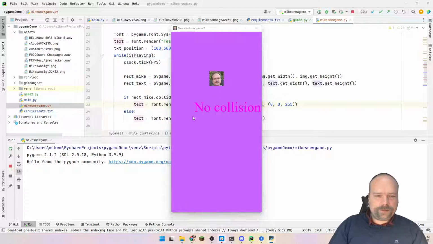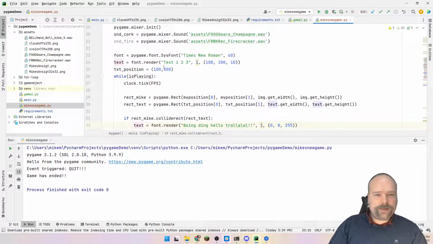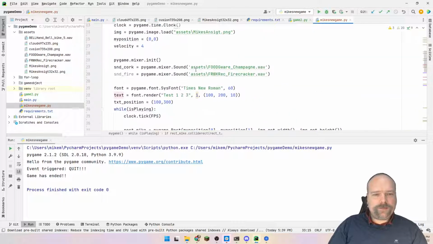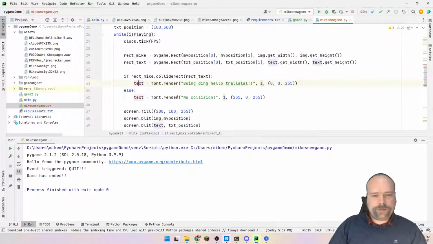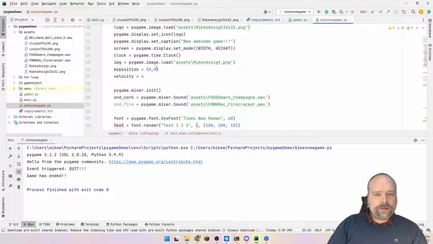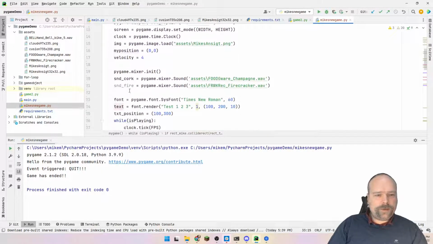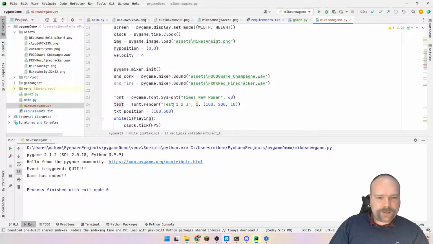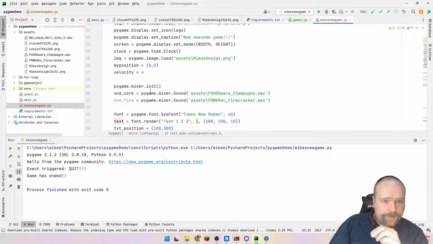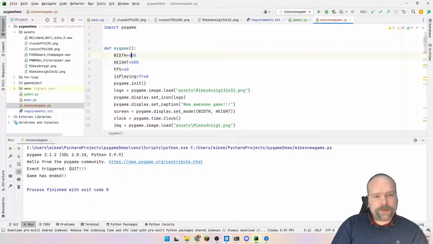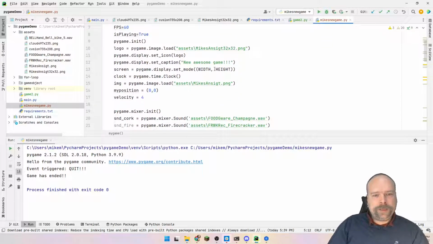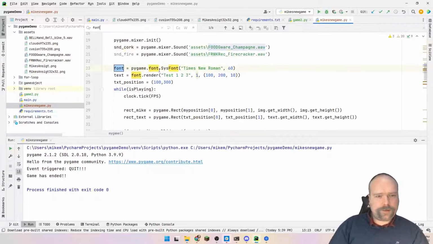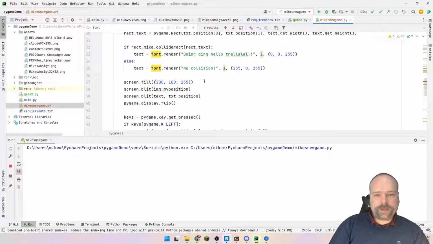So, let us end this game right here. I want to change the font a bit, actually. Where do we have the font render right there? The font that we are creating, where do we have the font? I think the font is a little bit too big. I could also have increased the width of the game. Yeah, we can also change the width. I'll do both. 600. Where do we have the font? Font, that is. Let us change it to 40 instead. Let us run the game again.